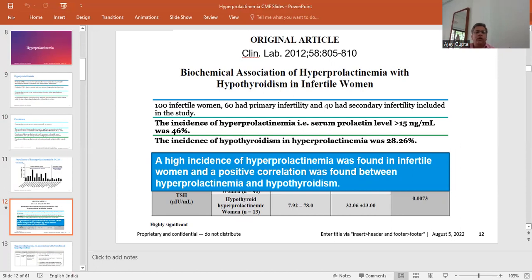The incidence of hypothyroidism in hyperprolactinemia was 28.26%. So a higher incidence of hyperprolactinemia was found in infertile women, and a positive correlation was found between hyperprolactinemia and hypothyroidism.